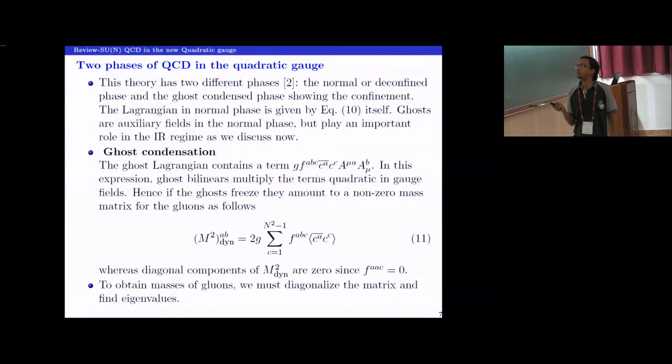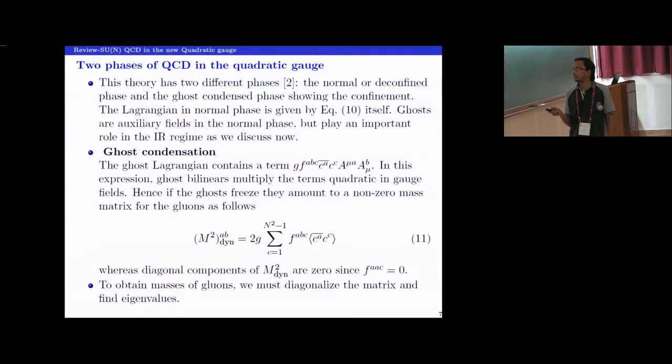So the entries in the mass matrix have to be numbers, but these are the fields. So what I do, I need to condense them. When I condense them, I get a mass matrix as in equation 11. So let me halt a bit here and describe the nitty-gritties of this matrix.